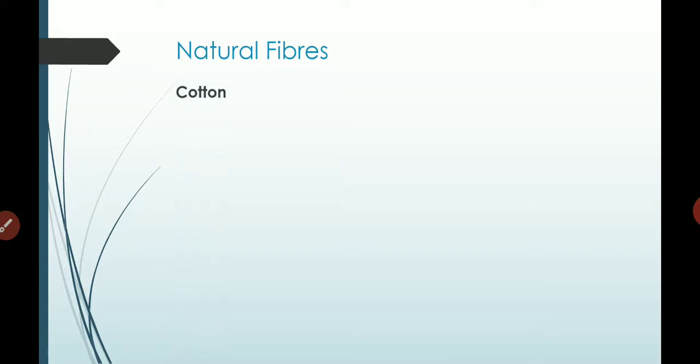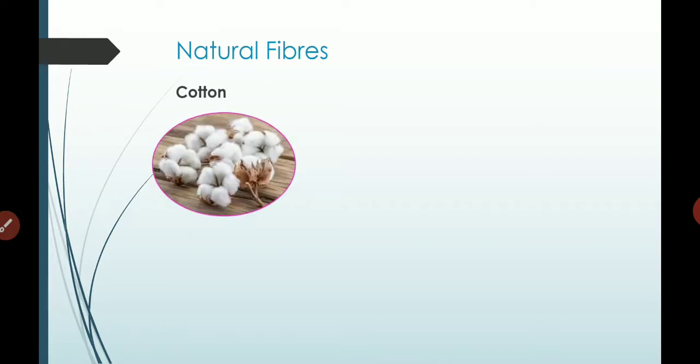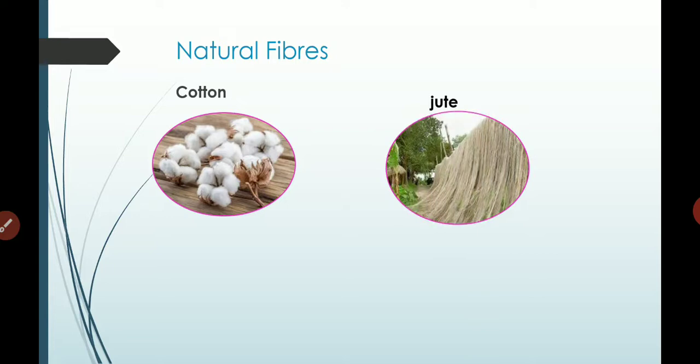Then let's see some examples of natural fiber. As you can see, this is the picture of cotton. Cotton is obtained from what? Yes, the cotton plant. Then in this picture, this is jute. From jute we can make lots of household things, bags.